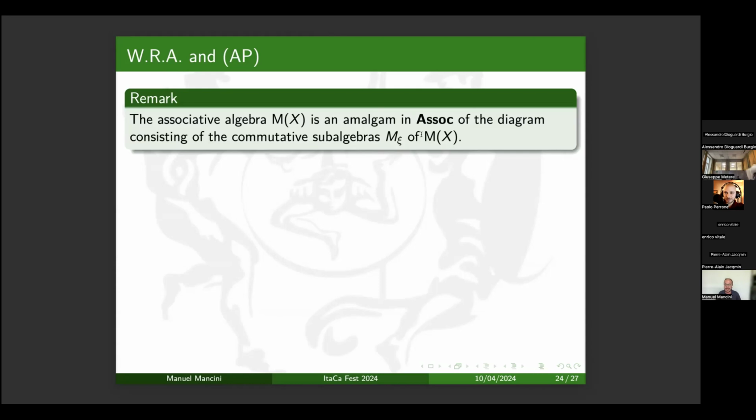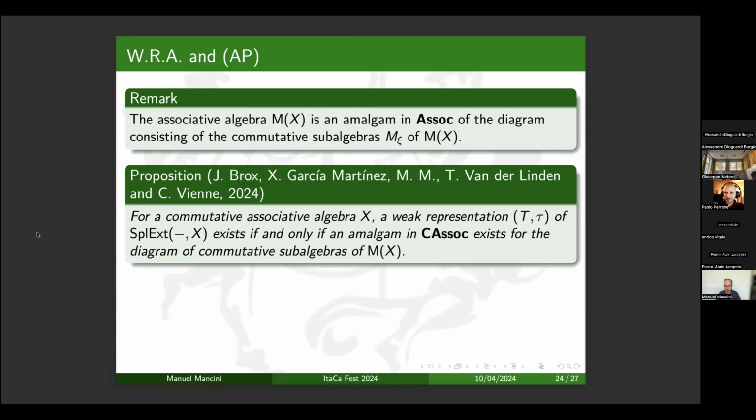And the new question now is whether this diagram, which is a diagram in the variety of commutative associative algebras, admits an amalgam in the variety of commutative associative algebras. We can reduce our question of whether the variety of commutative associative algebras is weakly action representable or not to this new question about the amalgam, because we prove that a weak representation exists if and only if such an amalgam exists in the variety of commutative associative algebras.